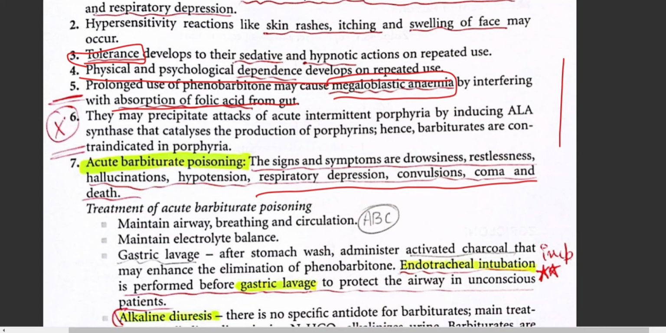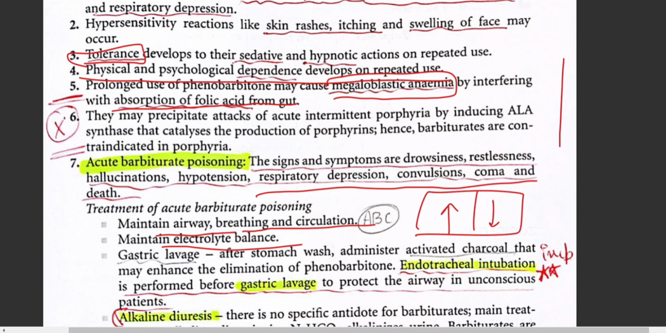Treatment is mainly the ABC, that is, you have to maintain the airway, breathing, and the circulation, and maintain the electrolyte balance in your body. It should be like there are not more cations or more anions. Everything should be balanced. Nothing should be more or nothing should be less. Everything should be in a balanced condition.